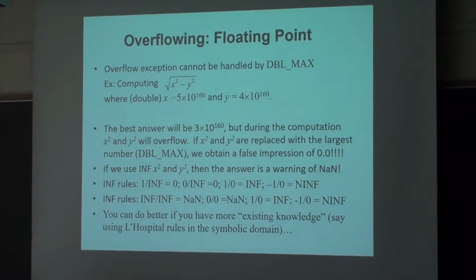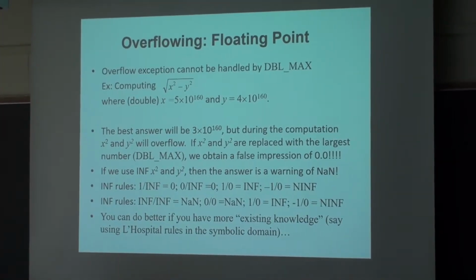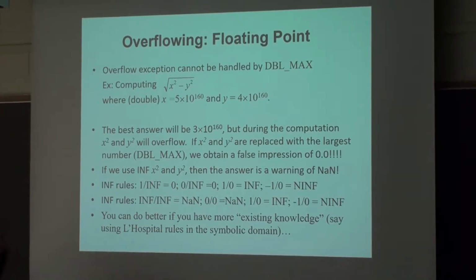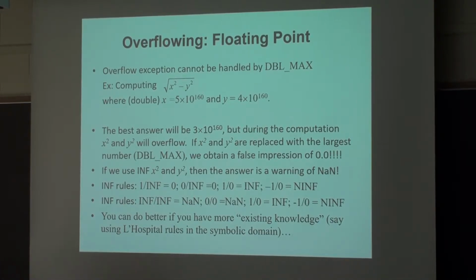So the next one is overflowing in floating point, the infinite. Let's see how infinite is handled. Now we know the caveats in integers. Infinite is actually handled in a reasonable way, so we reserve a symbol for infinite. Remember this is not the maximum double.